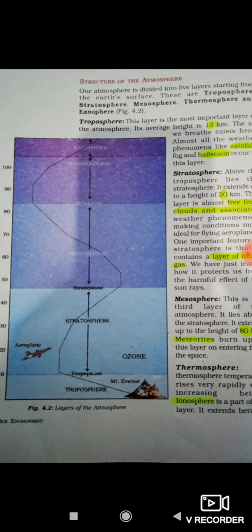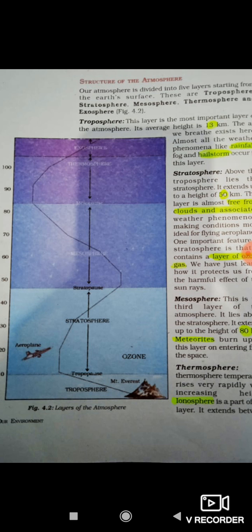So the first layer is thermosphere. Sorry, troposphere. The troposphere is the first layer, around 13 kilometers from the earth. Outside of the 13 kilometers, this layer we get, and the air we breathe exists here.